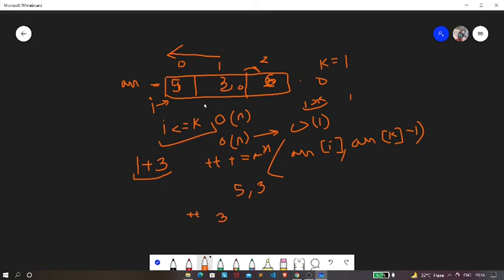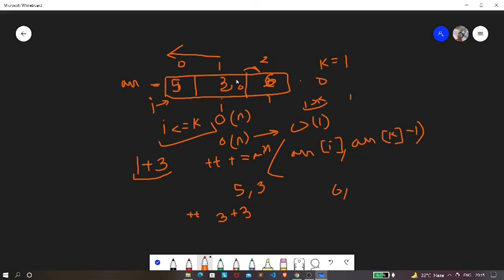Next we are going to move this I to this element. Again we need to find the minimum of 3 and 3, it is 3, so we are going to add 3 to this. Now next we are going to go to this element. Again we found that this time our I is greater than k. Now if it is greater than k, we need to find the minimum of ARR of I and ARR of k minus 1.